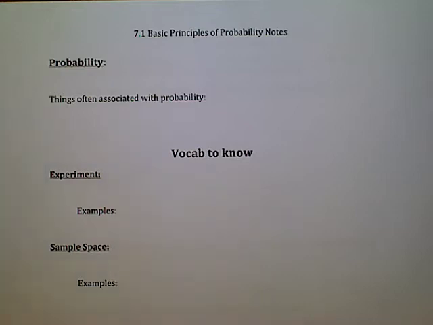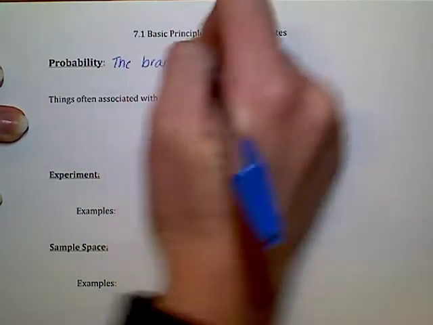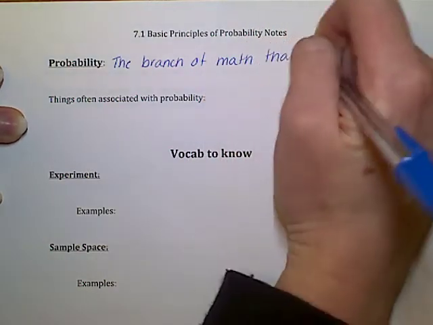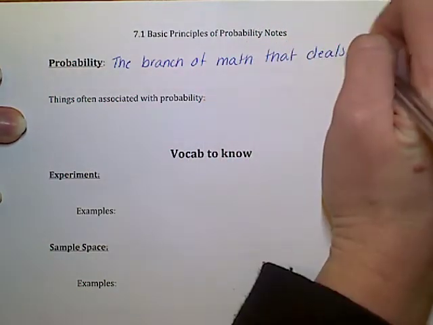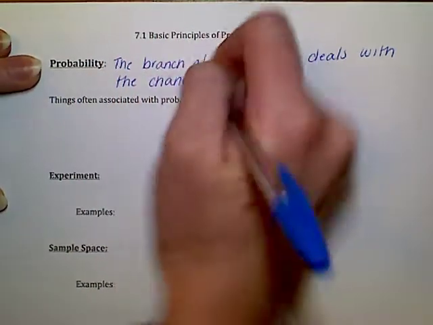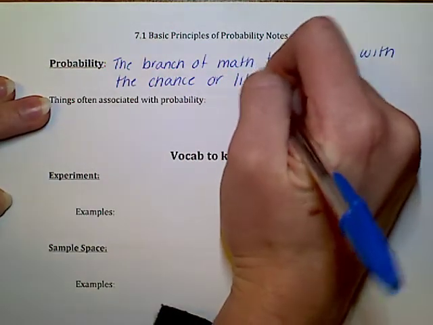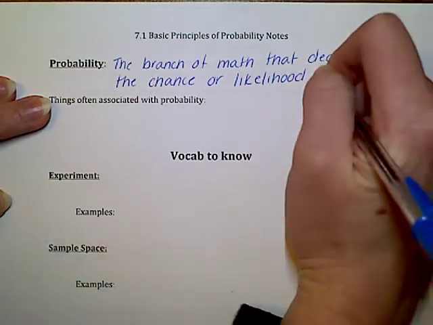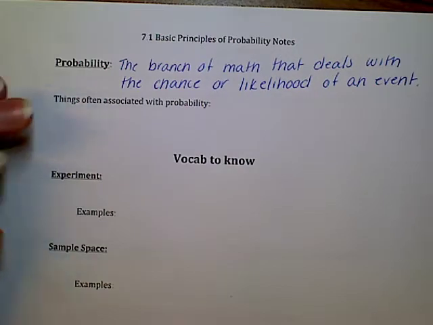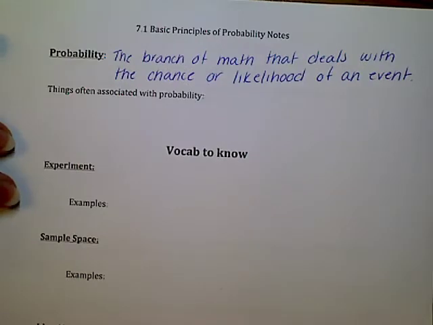We define it to be the branch of math that deals with the chance or likelihood of an event. So probability means how likely is something to happen, and we have lots of things that are associated with probability.